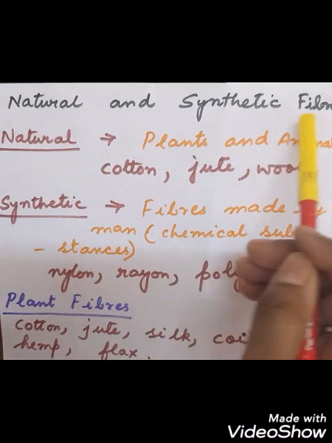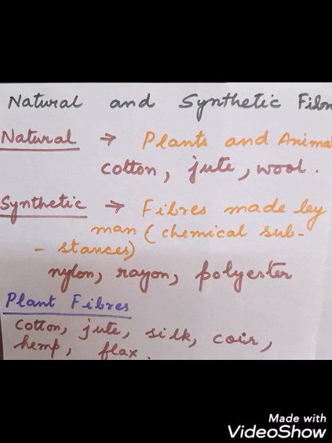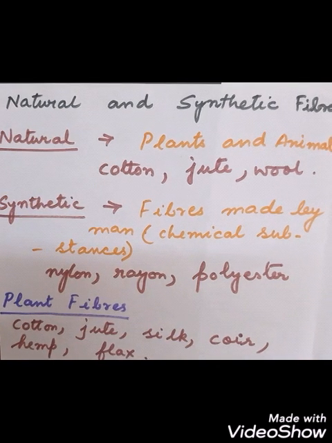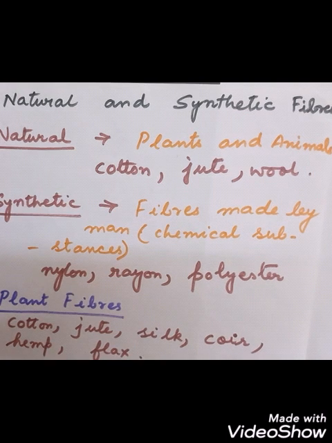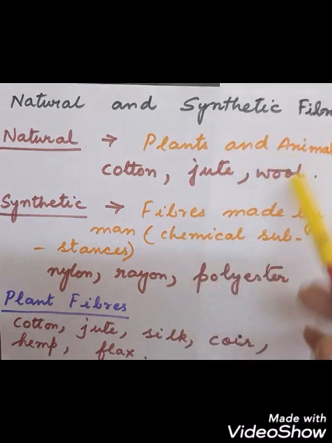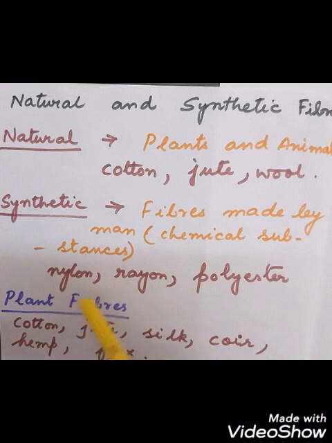Next we come to the topic natural and synthetic fibers. From the term only you can see that fibers can be obtained from nature, which is called natural, and fibers can be obtained artificially, man-made. So those fibers that can be obtained from nature, that is from plants or animals, like cotton, jute, wool, these are natural, and synthetic fibers are made by man using some chemical substances. For example, nylon, rayon, polyester, these are examples of what? Synthetic fibers.